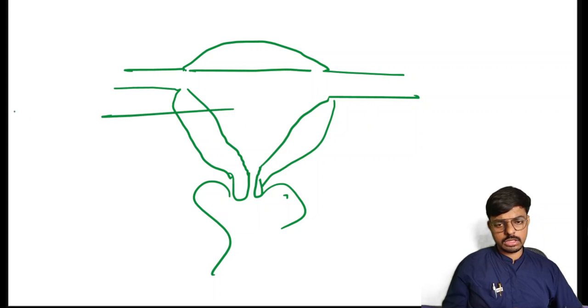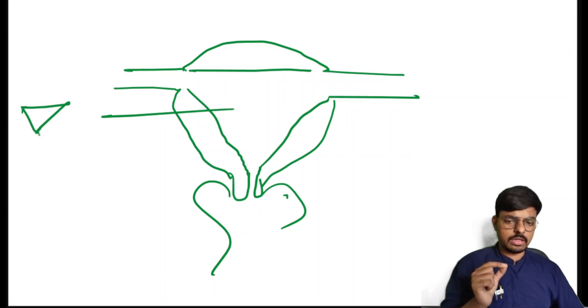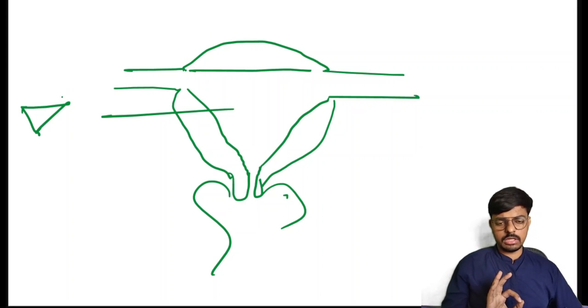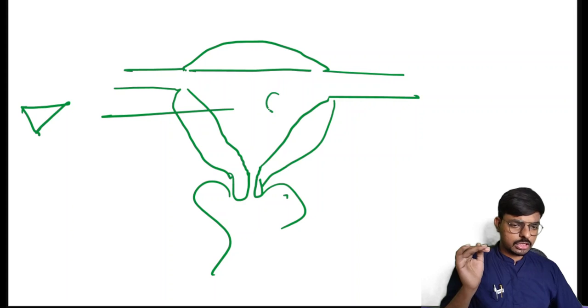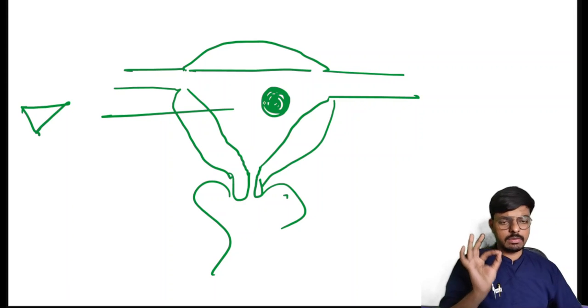Remember, students, one more question comes. The structure of the uterine cavity looks like a reverse triangle. It is a very basic question. You have to know. So as I told, the implantation occurs. The ideal site of the implantation is the upper part of the uterus and the posterior wall of the uterus.